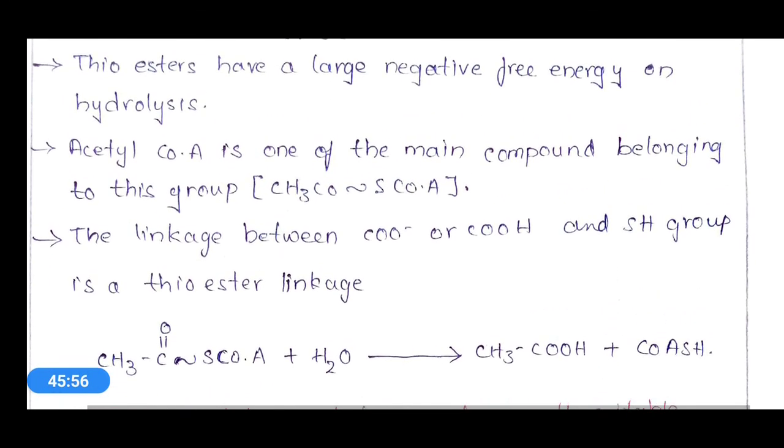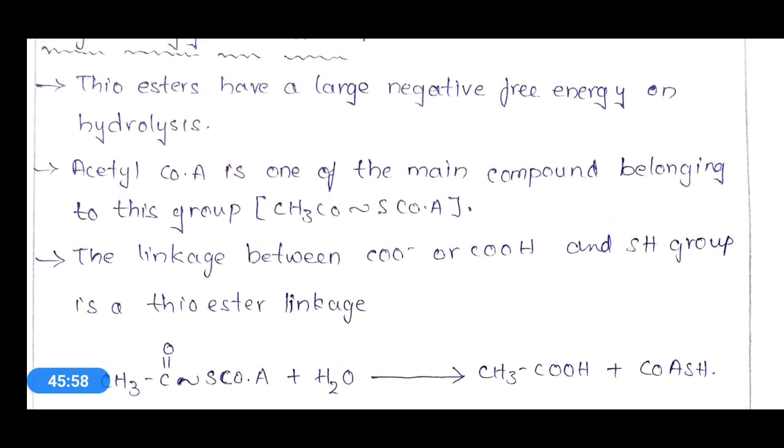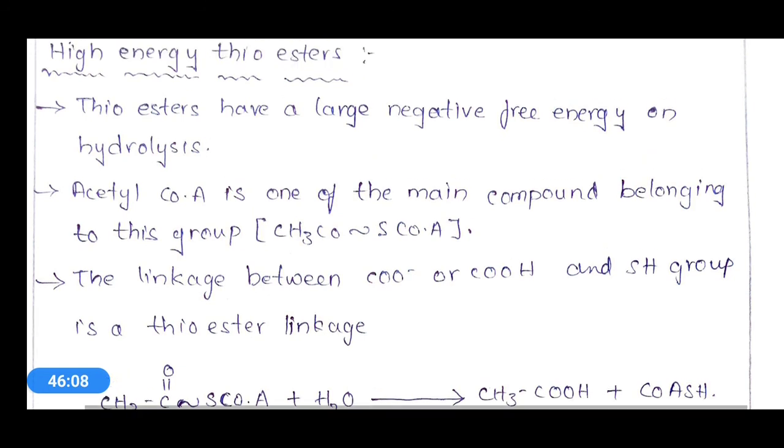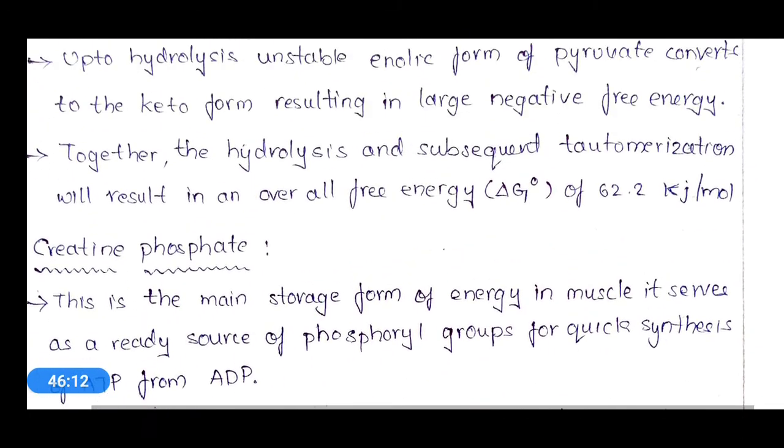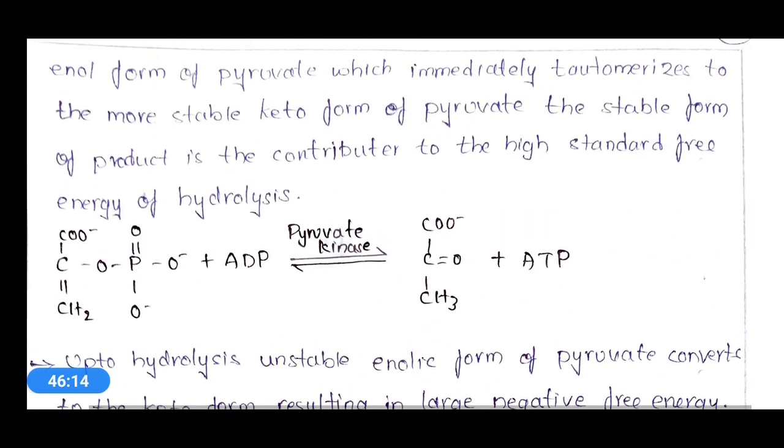Okay, this will lead to the formation of coenzyme A. Okay, coenzyme A is the major end product. So this is how these high energy compounds are helpful in the liberation of free energy required by our body.